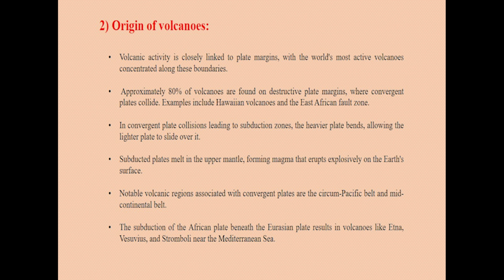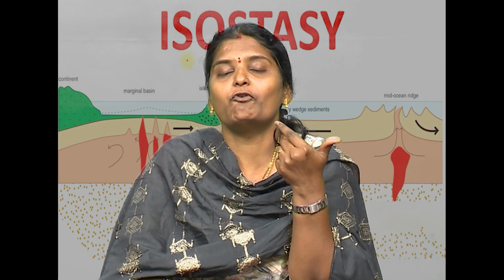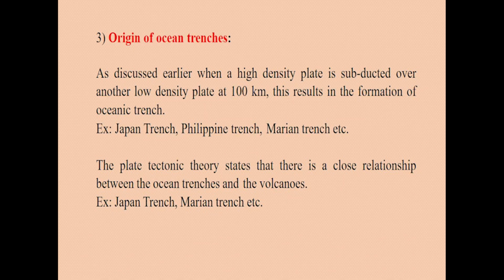In convergent plate collisions leading to a subduction zone, the heavier plate bends, allowing the lighter plate to slide over it. The subducted plate melts in the upper mantle, forming magma that erupts explosively on the earth's surface. Notably, volcanic regions associated with convergent plates are the circum-Pacific belt and the mid-continental belt. That's how volcanoes like Etna, Vesuvius and Stromboli near the Mediterranean Sea have been formed. The third thing is ocean trenches. This is also similar to the formation of volcanoes.